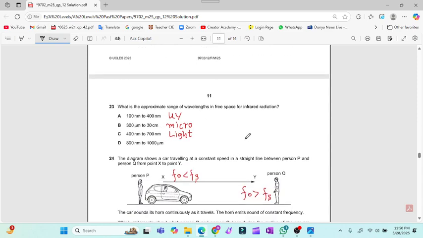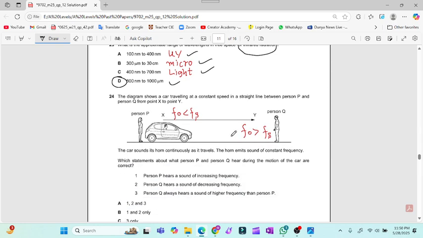Now for question number 23, you have to remember the wavelength range in which the infrared radiation lies. This is the UV, these are the microwaves, these are the visible light. So option D is the valid option. The diagram shows a Doppler effect question.